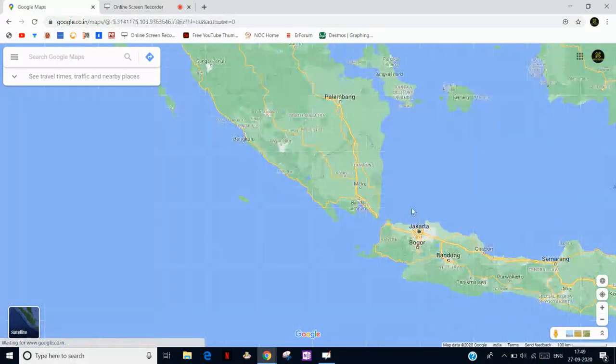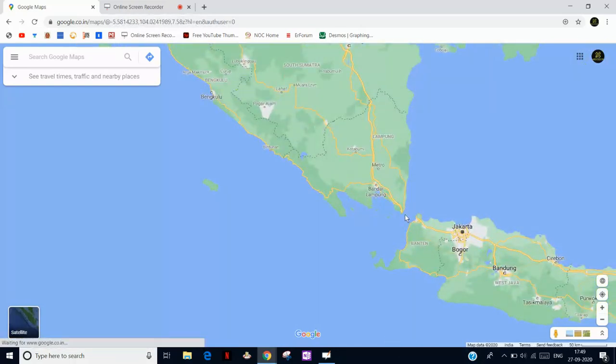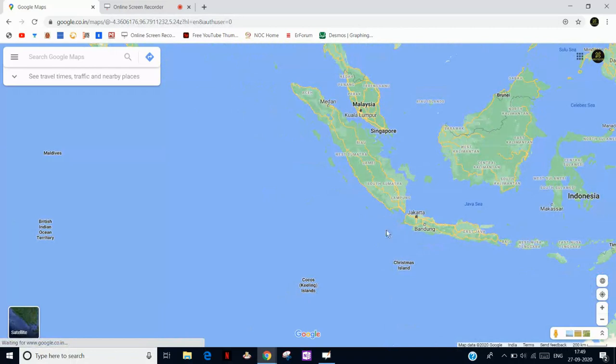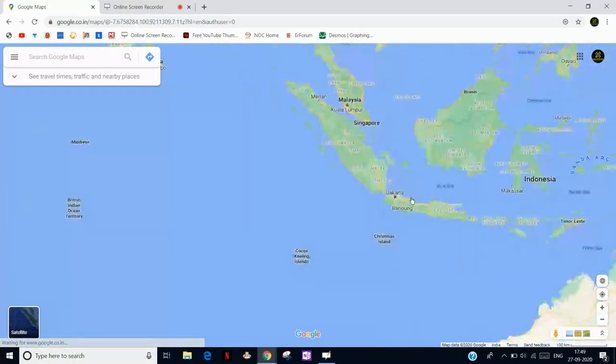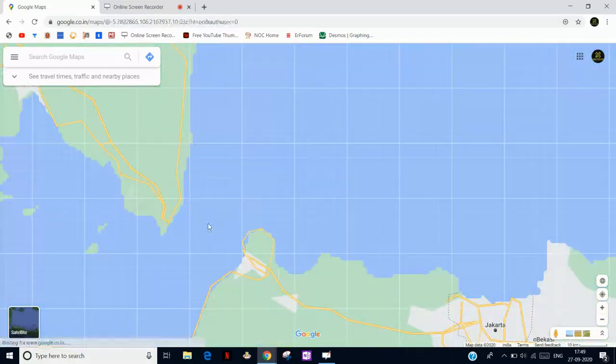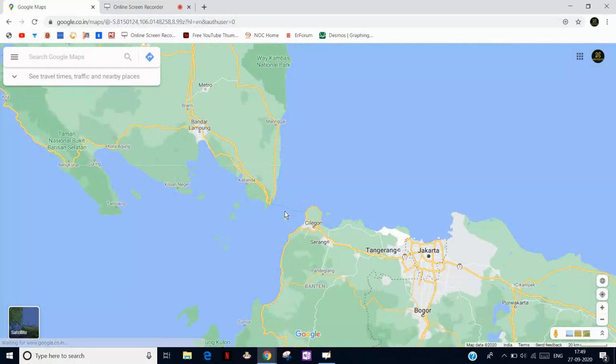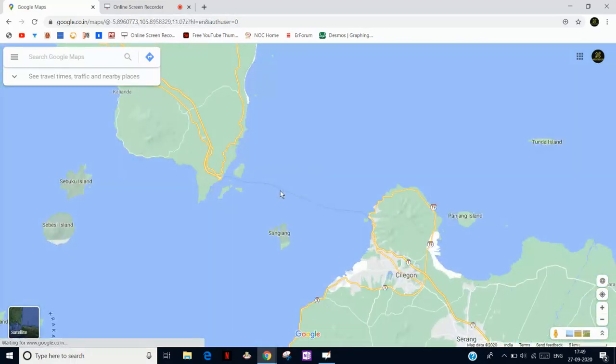Here you can see Jakarta, and this small strait is known as the Sunda Strait because it separates the Indian Ocean from the Java Sea. It separates two bigger water bodies, and there is a small water passage. This strait is known as the Sunda Strait.